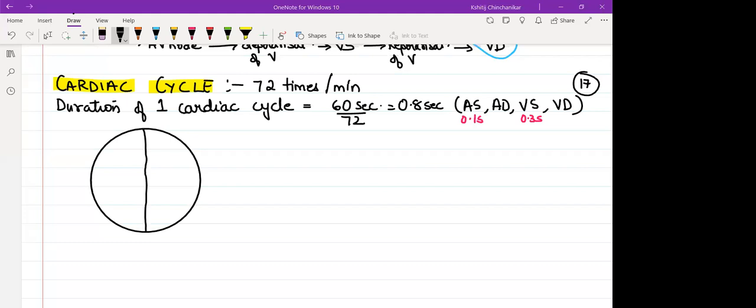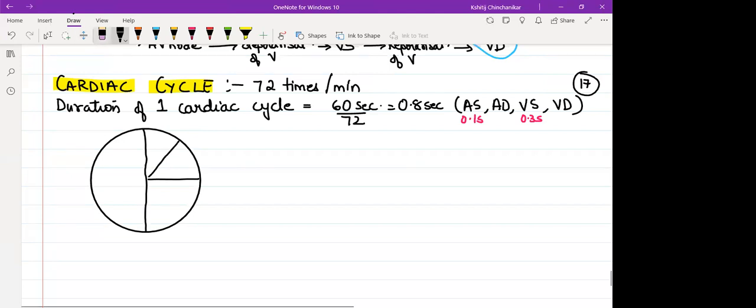Suppose I divide it like this now. Now each side 0.2, 0.2. Correct? Now if I divide it like this, it is approximately 0.1, 0.1.